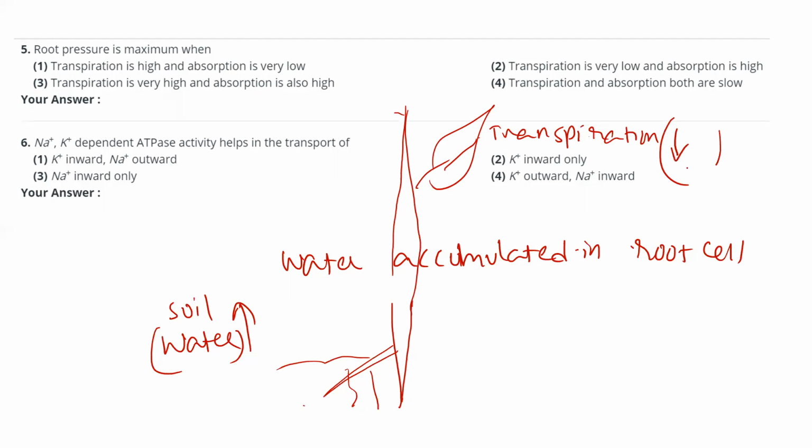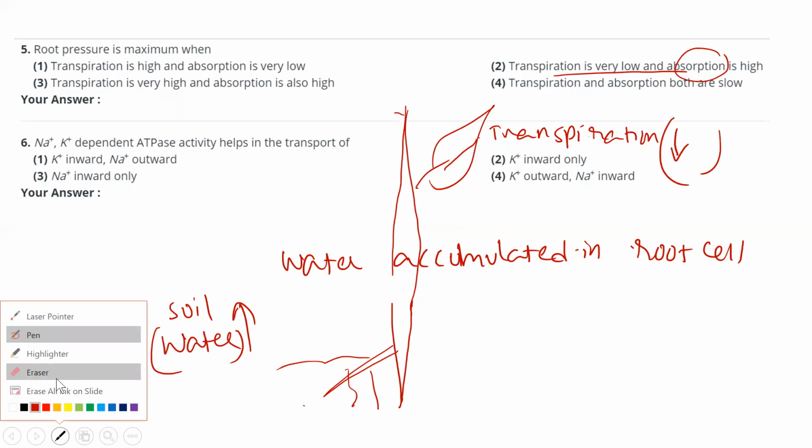Transpiration being less means more water will be accumulated in the root cells. That is why the root pressure will be maximum. So under low transpiration and high absorption, the root pressure will be maximum. So the correct option is the second.